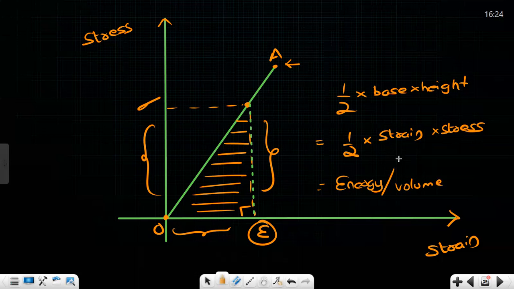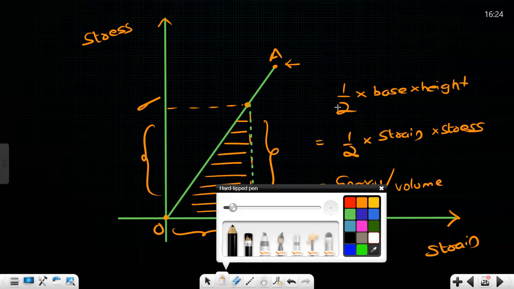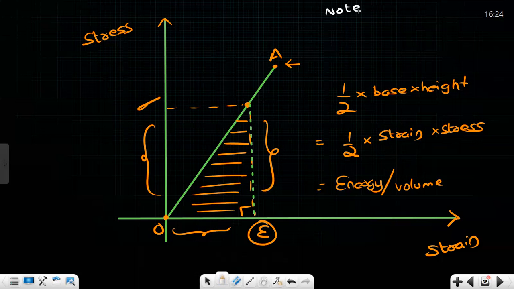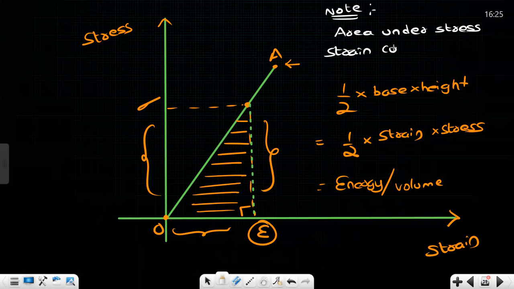Did you understand it? Yes, I got it. So you can write down an important point here. You can put the heading: area under stress strain curve gives energy per unit volume.